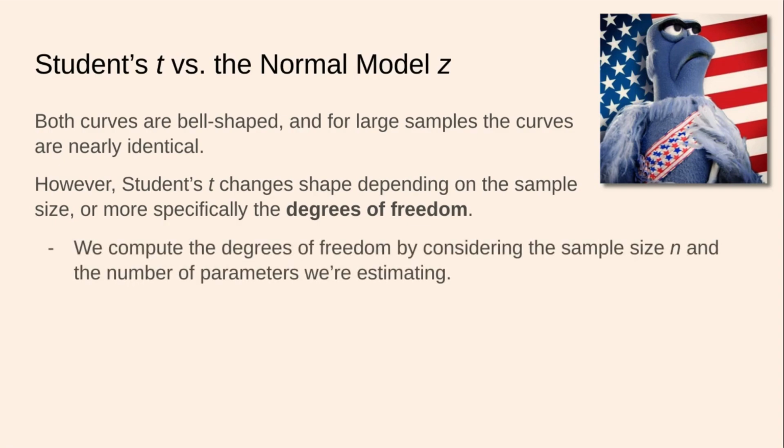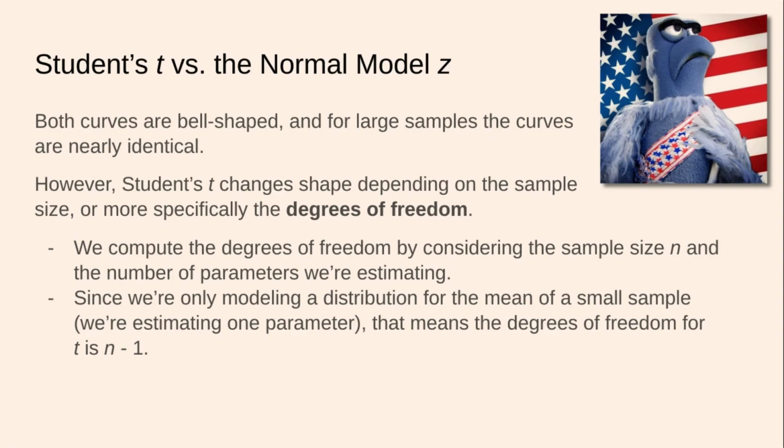We compute the degrees of freedom by considering the sample size n and the number of parameters we are estimating, okay? So you may hear a stats teacher or a stats prof say it's generally sample size minus 1. That is generally the case, but technically we compute degrees of freedom by taking the sample size and subtracting the number of parameters we're estimating.